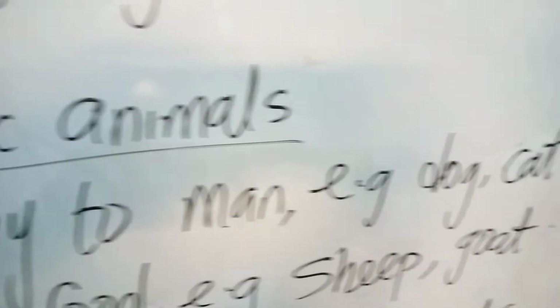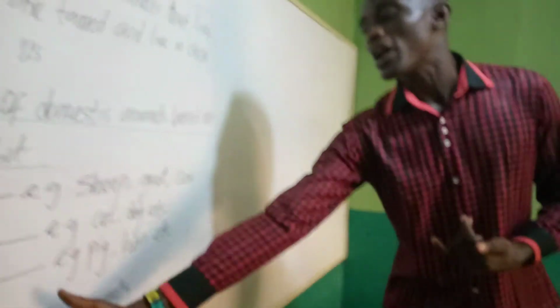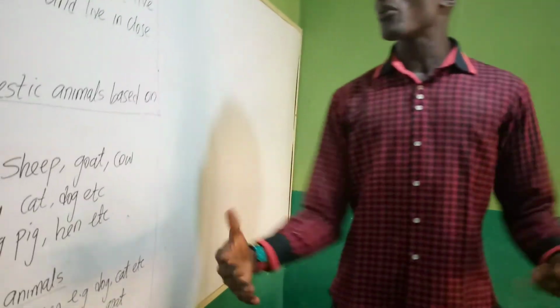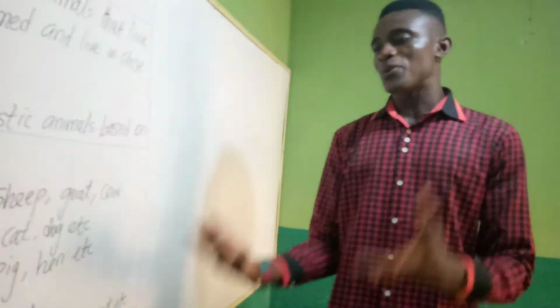They call them pets. For example, I have a dog which I named Lion, and whenever I call his name, he's always here to answer me. And most times when my friends or my family are not around, I just call the dog and play with the dog.